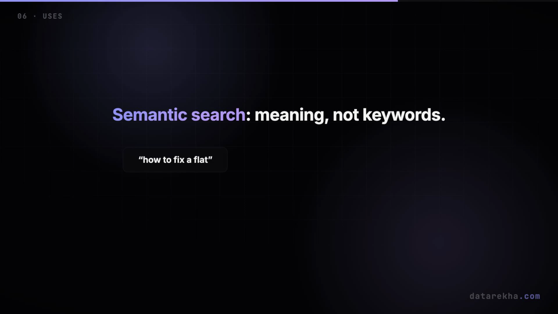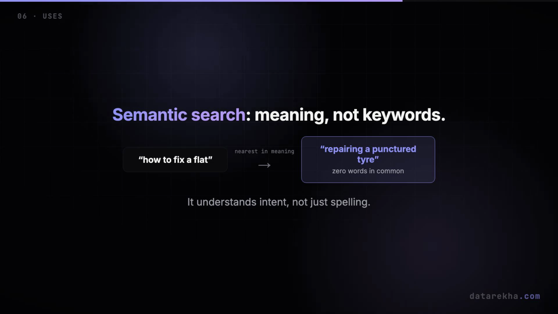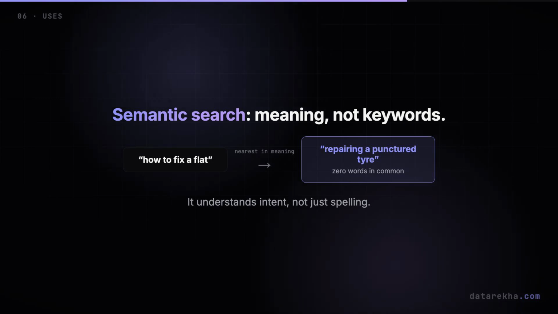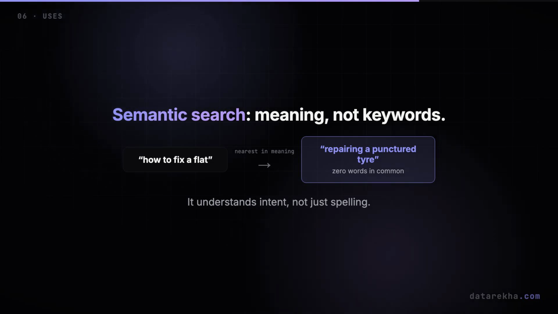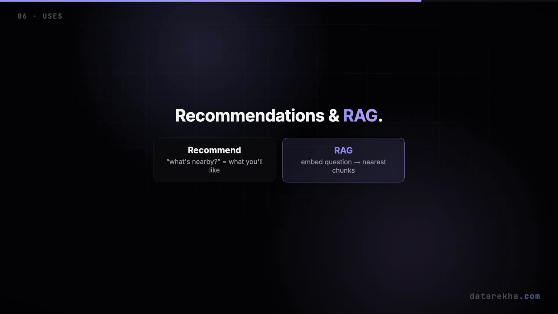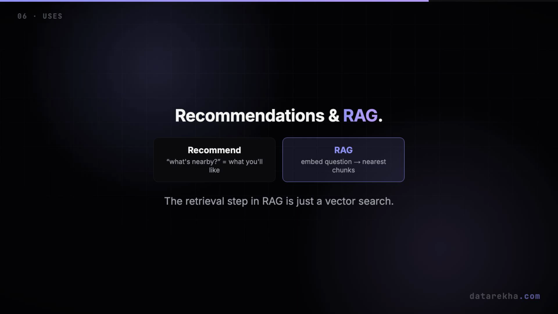Now the payoff, because this one mechanism is genuinely everywhere. Semantic search. Instead of matching keywords, you embed the query and the documents, and return the closest in meaning. So a search for how to fix a flat finds a document titled Repairing a Punctured Tire, with not a single word in common. It understands intent, not just spelling. Recommendations. Embed users and items into the same space, and what might you like becomes simply what's nearby. Embed your listening history, find the closest songs you haven't heard yet.